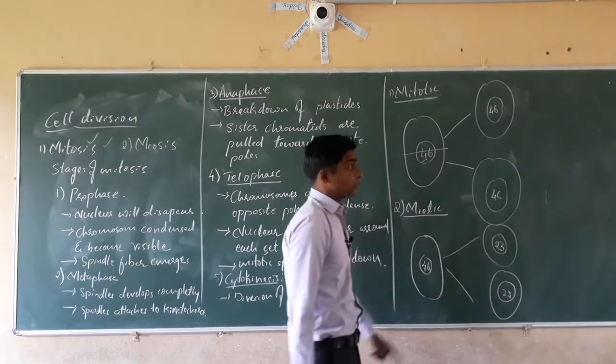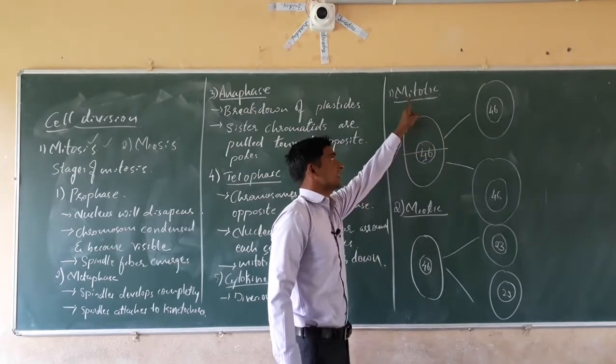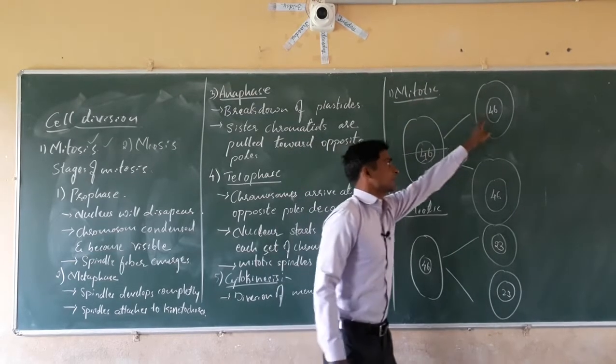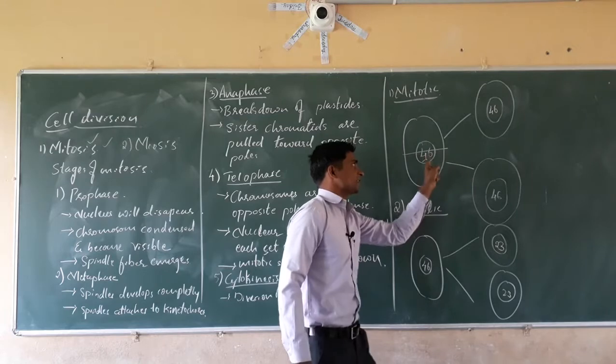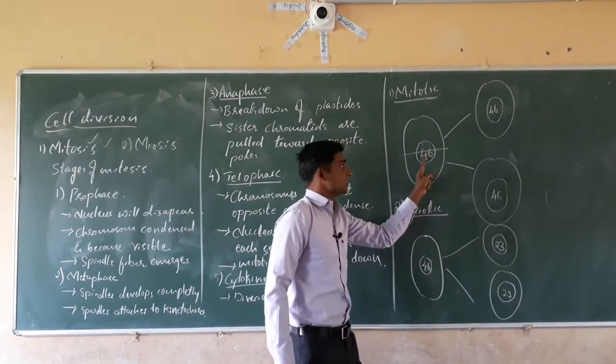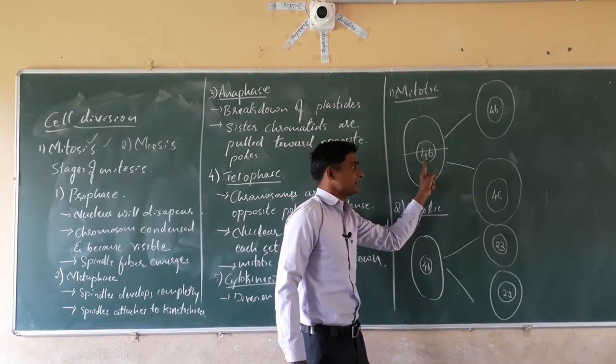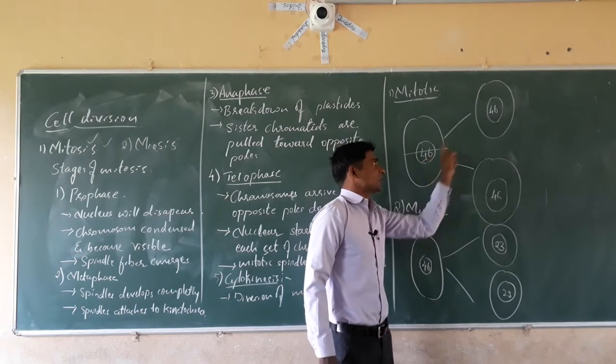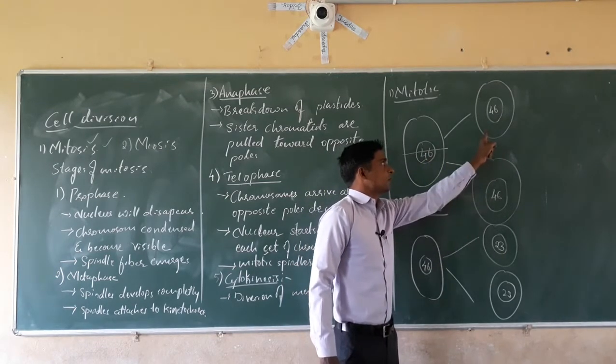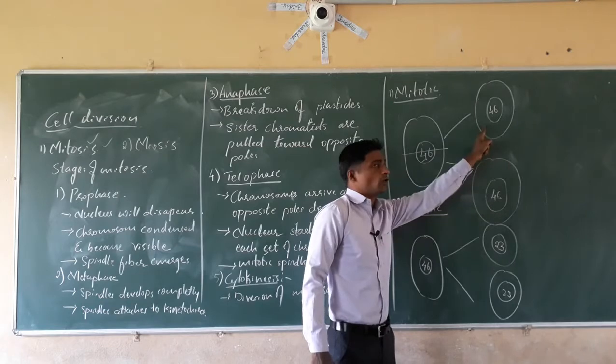See here, you have got the difference. In case of mitotic cell division, two daughter cells are produced with the same set of chromosomes as that of the parents. In case of the parent cell, what happens? The 46 chromosomes will divide and form two new cells with the same number of chromosomes.